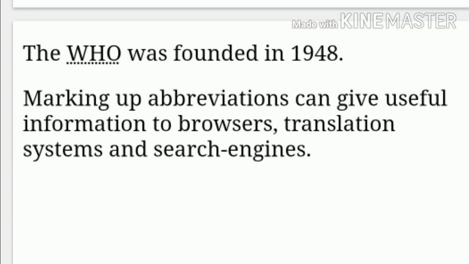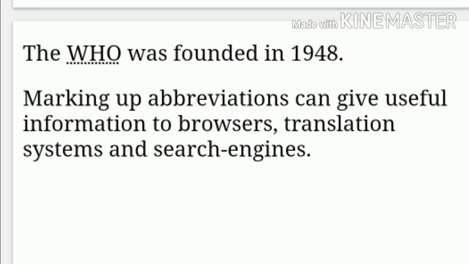The information you have given is the abbreviation in blue color within the double quotation: ABBR title equal to, within a double quotation, World Health Organization, closing the double quotation, WHO with capital letters, closing the ABBR, was founded in 48.